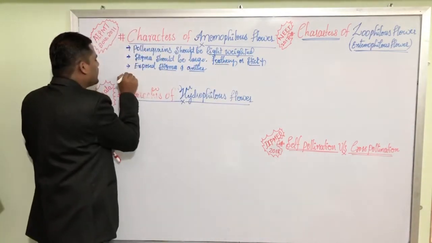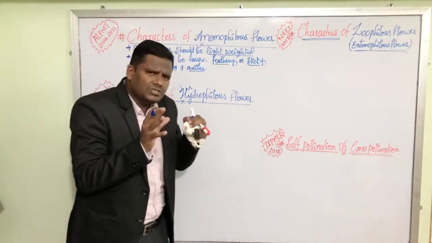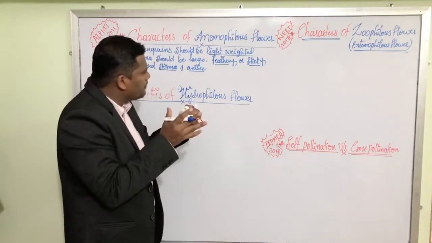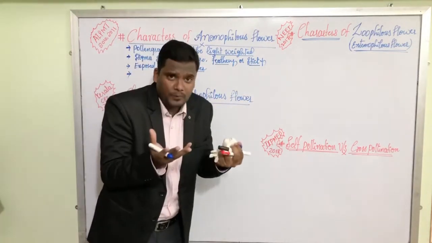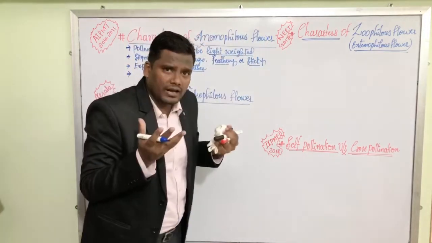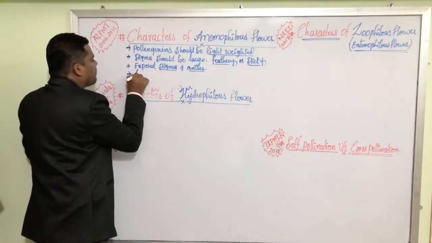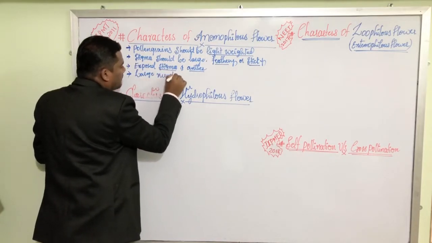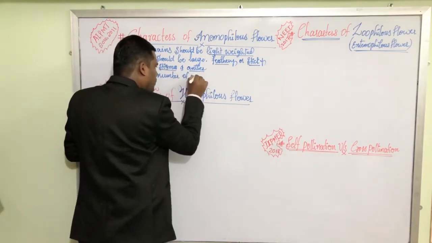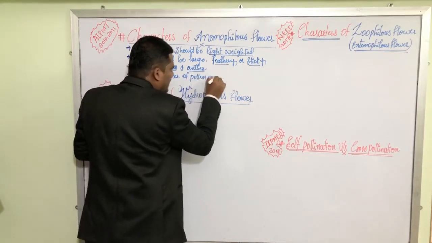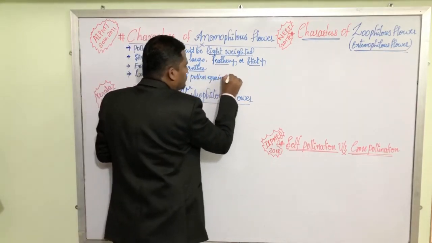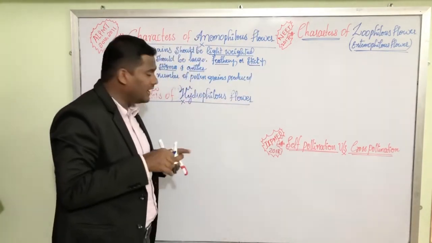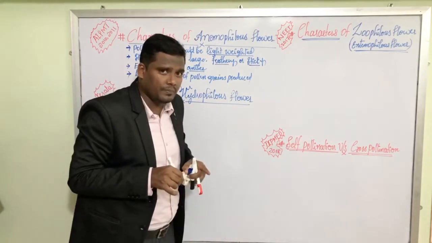Then the next one is the pollen grains should be of enormous amount. The flower should produce a large number of pollen grains. Why for an Anemophilous flower should the large number of pollen grains be produced?